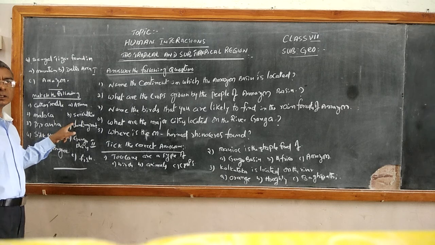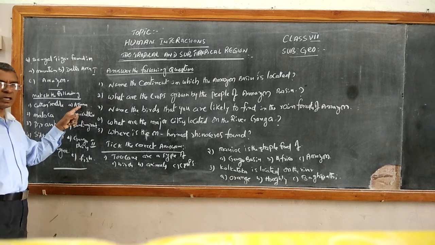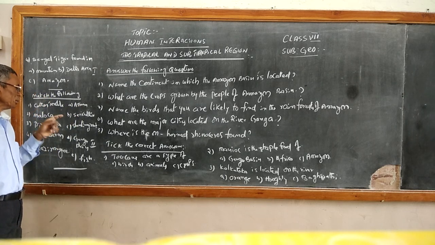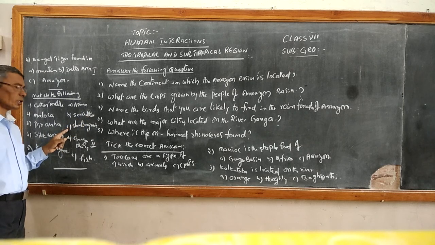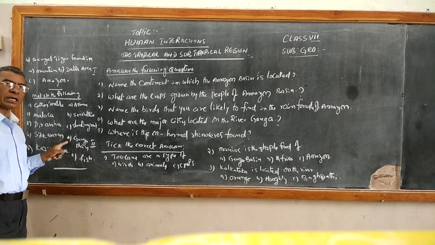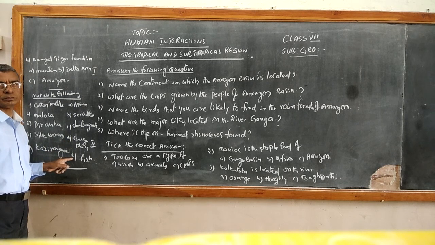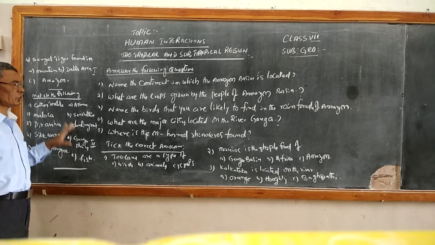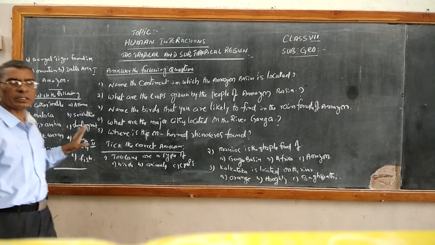Children, write down the B group side: A, Assam; B, sericulture; C, slanting roof; D, Ganga Plain; and E, fish.